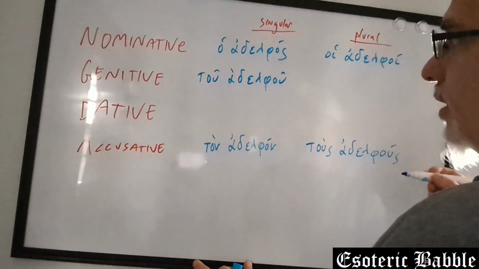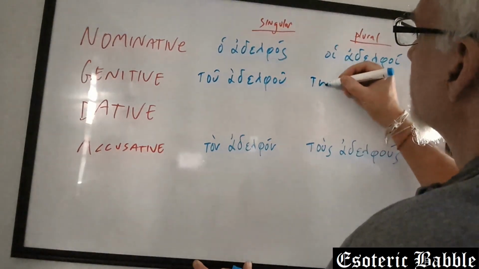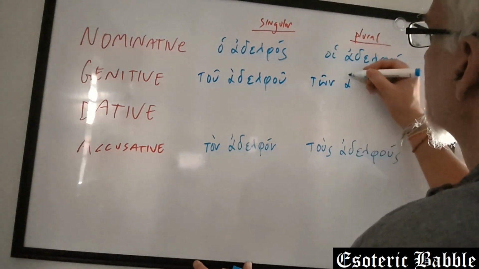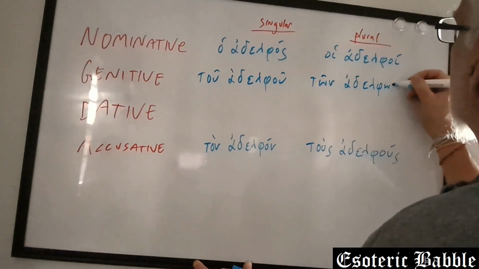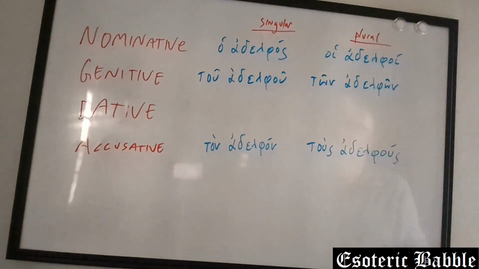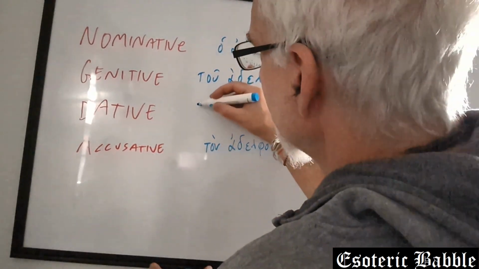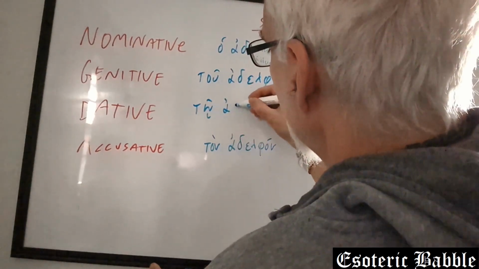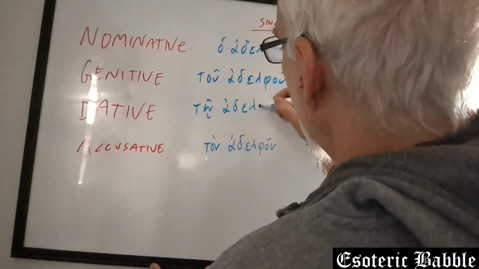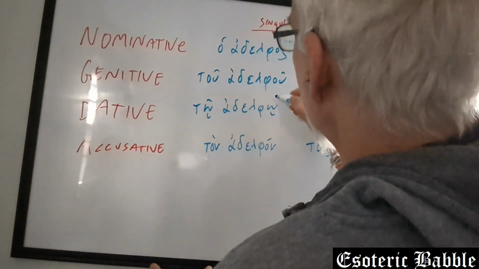And the plural of the genitive, ton adelphon. The dative, singular, to adelpho.